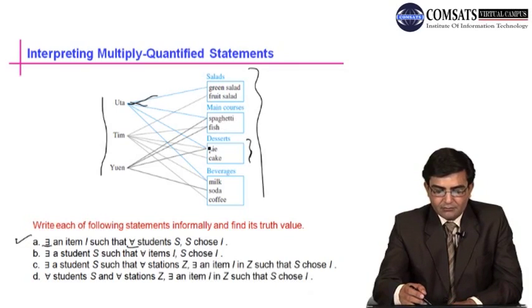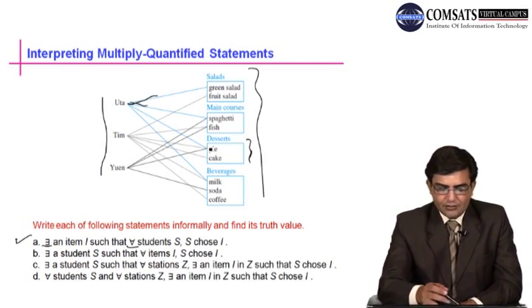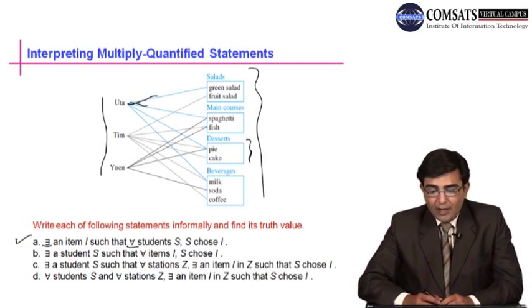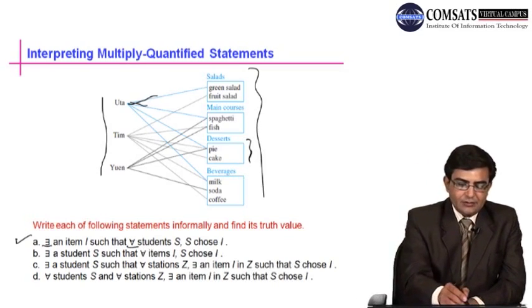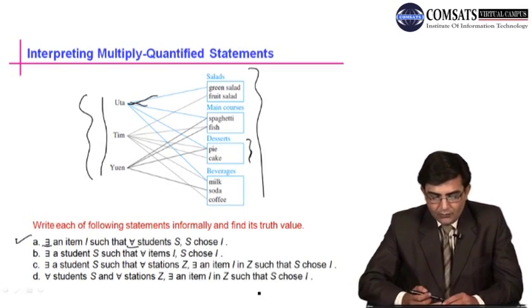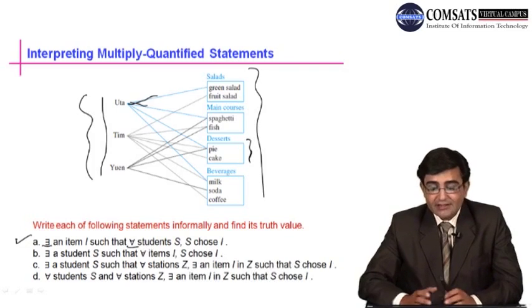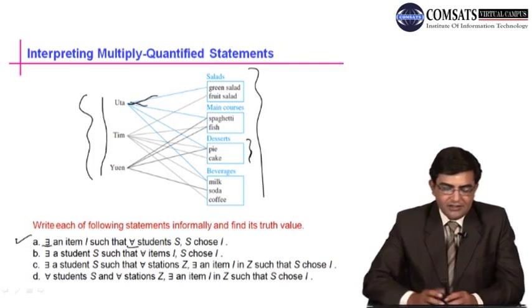Now here pie is chosen by Uta, pie is chosen by Tim, pie is chosen by Yuan. So pie is the item which is chosen by all these three students. So pie is an item which is chosen by every student. Every means all these three students.